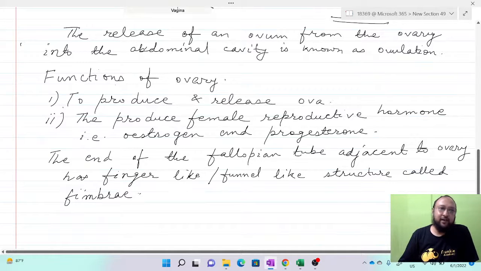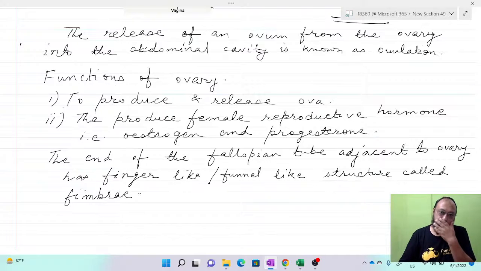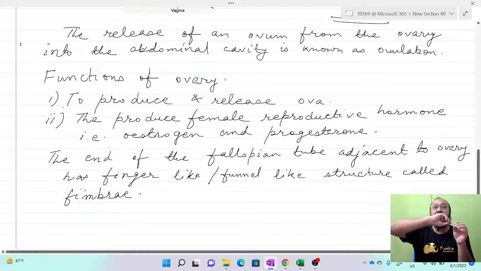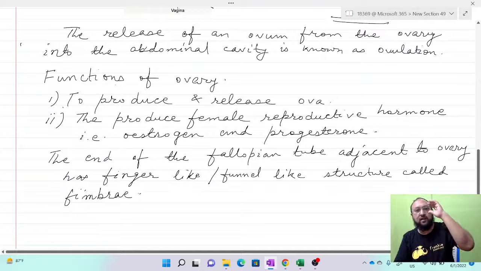Here we will see that this fallopian tube has an important role to play, because once the egg is released, this is connecting to the womb, or you can say the uterus.